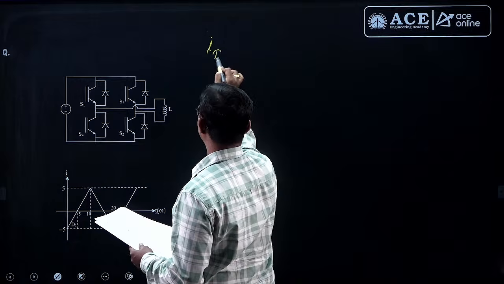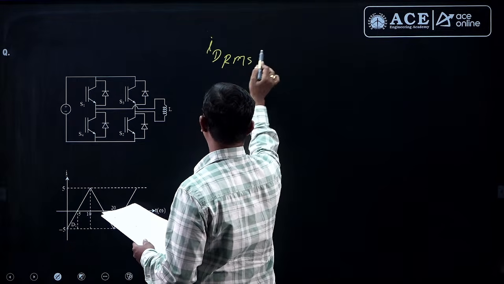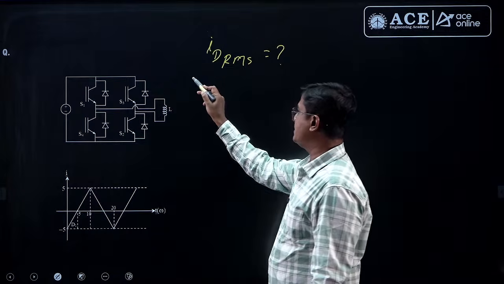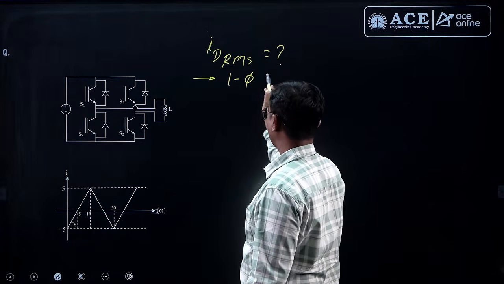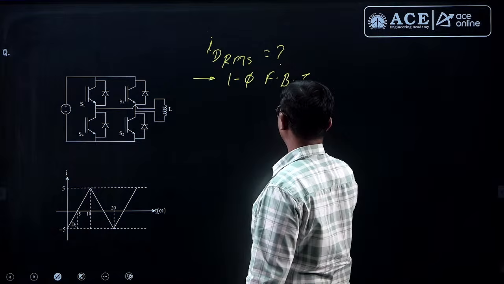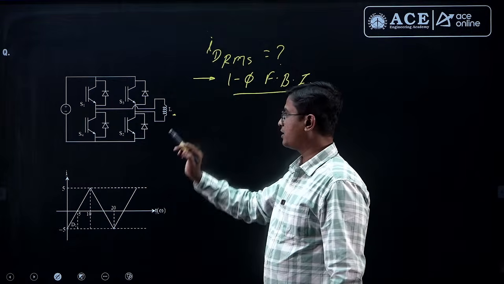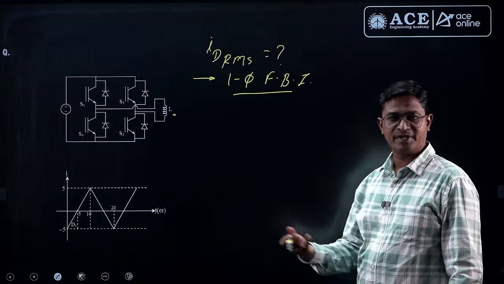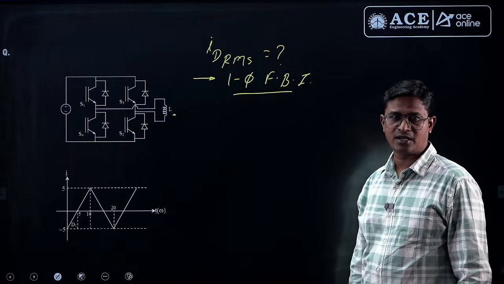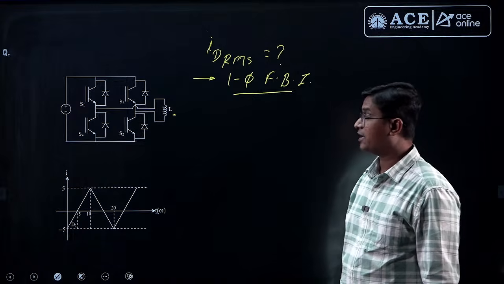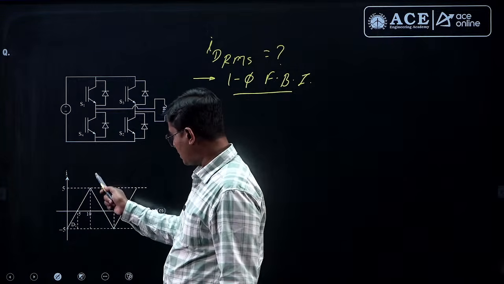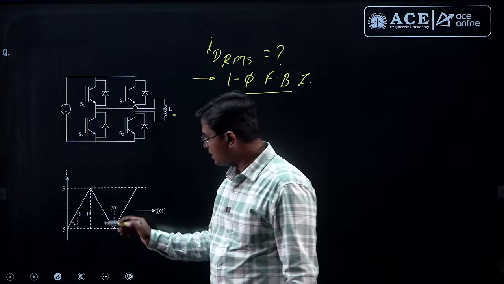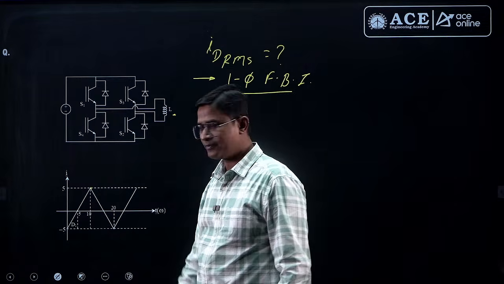diode current, ID RMS value of diode current they have asked, right? Which circuit is this one? This is a single phase full bridge inverter. Load is purely inductive, right? We know when single phase full bridge inverter or half bridge inverter has a purely inductive load, the nature of load current is triangular, and here he has given the load current waveform which is triangular in nature. Peak value of load current is 5 ampere, right?